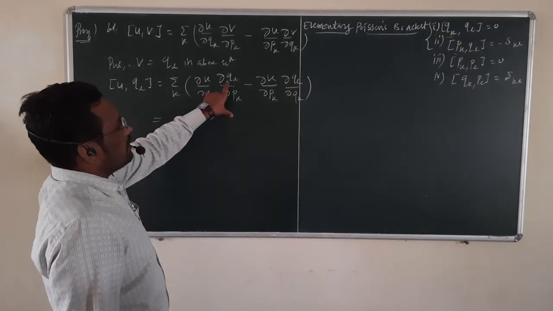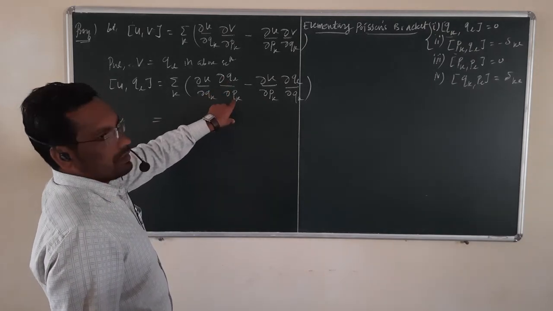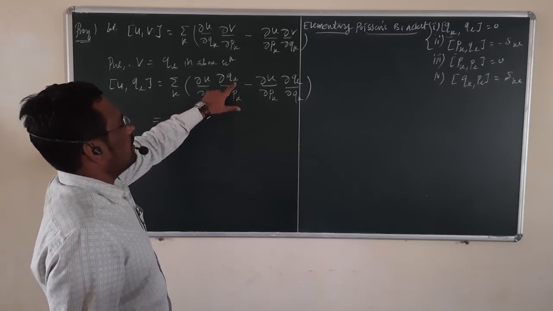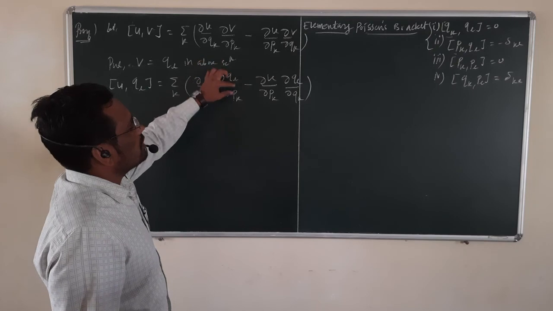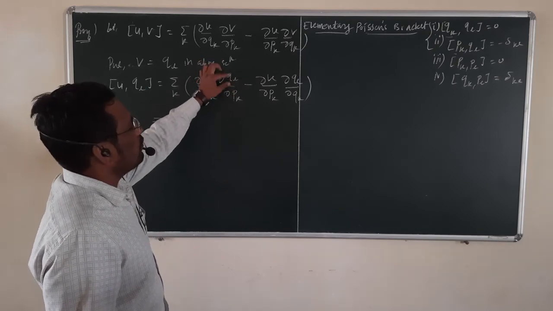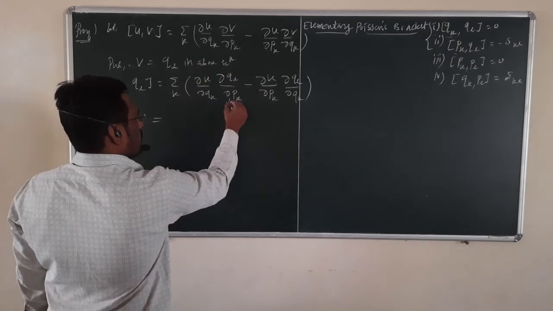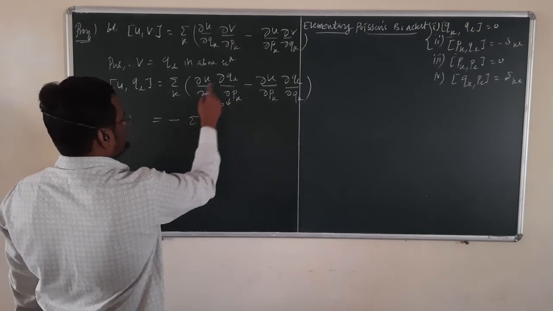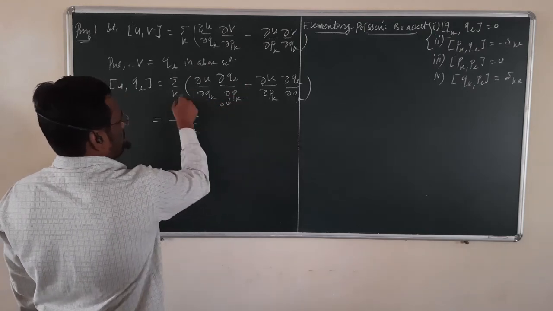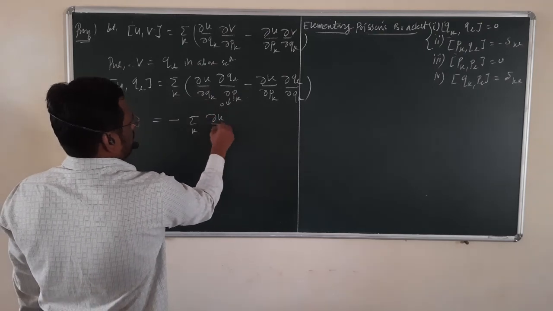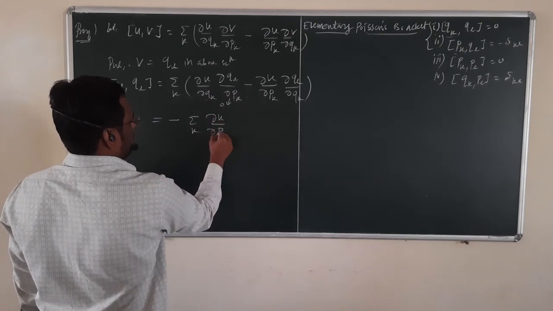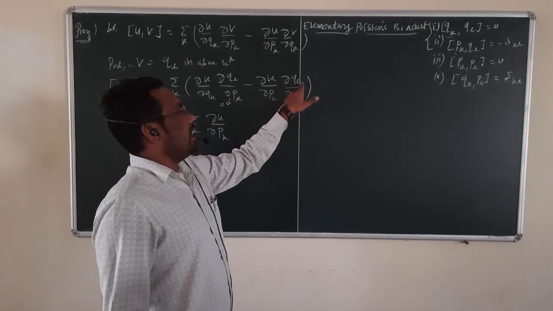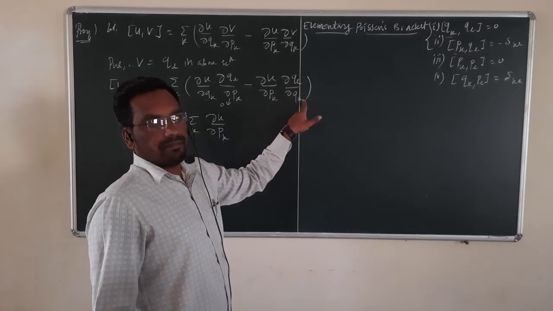here if you take the derivative of q with respect to p, forget this l symbol first of all. So we are taking the derivative of q with respect to p. So the derivative of q with respect to p is 0. That's why the first term becomes 0. And the next term is minus summation over k of the partial derivative of u with respect to pk. Now here we are taking the derivative of ql with respect to qk.